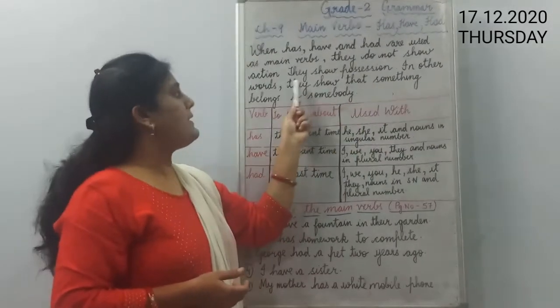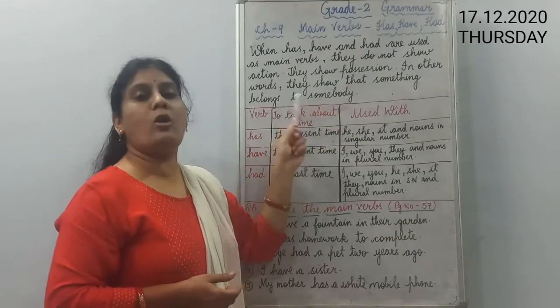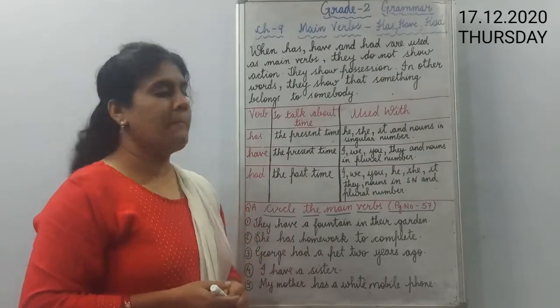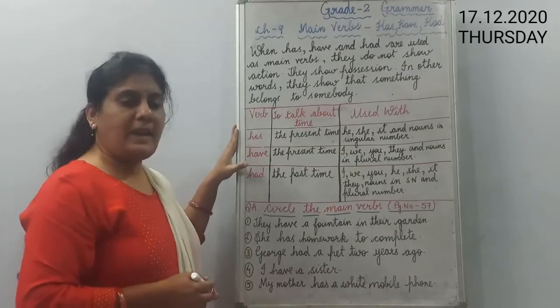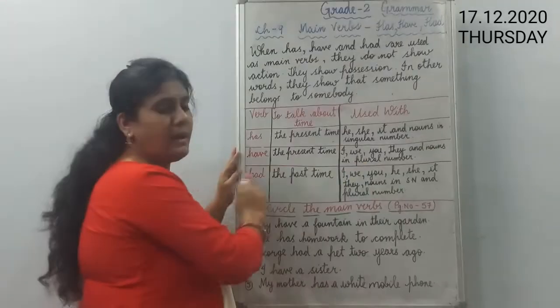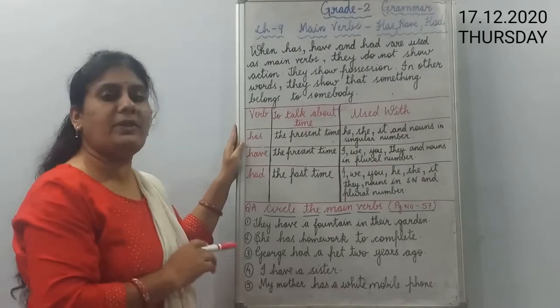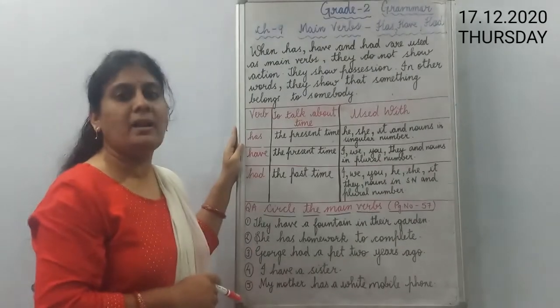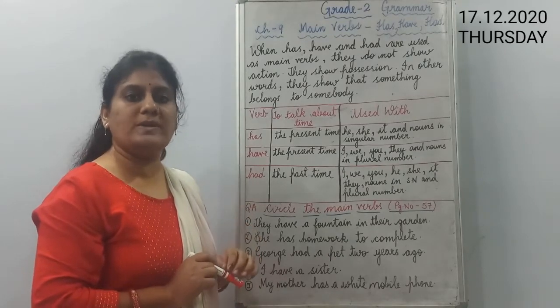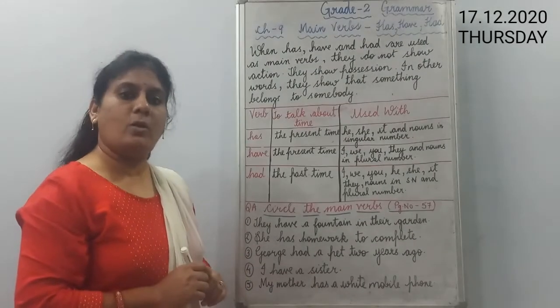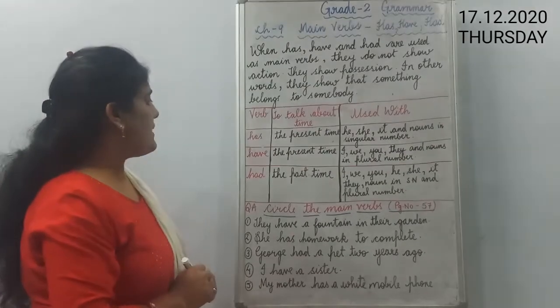In other words, they show that something belongs to somebody. So children, as you can see, I have drawn one table here. With the help of this, we will understand how has, have and had are used as main verbs. Okay students, so let's start.